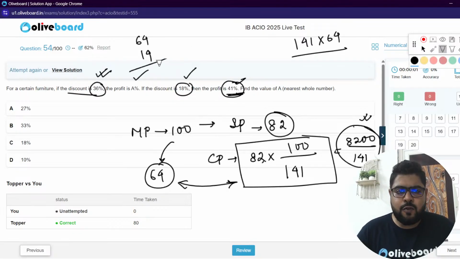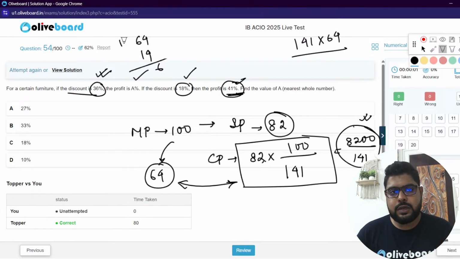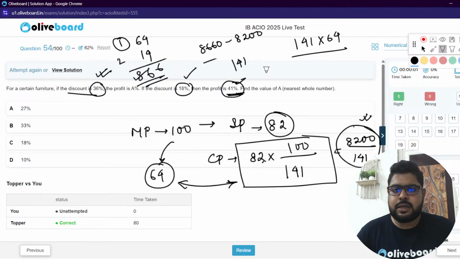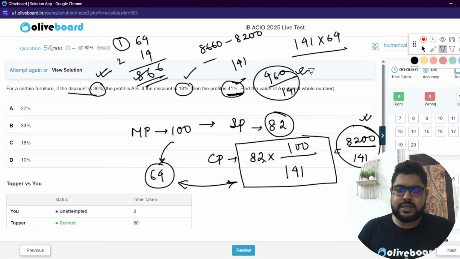Just understand. 4 fours are 16, 1. 6 fours are 24, and 4, sir, 25. And 1, sir, 26. 2. 6 ones are 6, 2s are 8. 866. Sir, that is 8660 minus 8200 by 141. That means, sir, 460 by 141. Sir, 10% के आसपास आ रहा है.